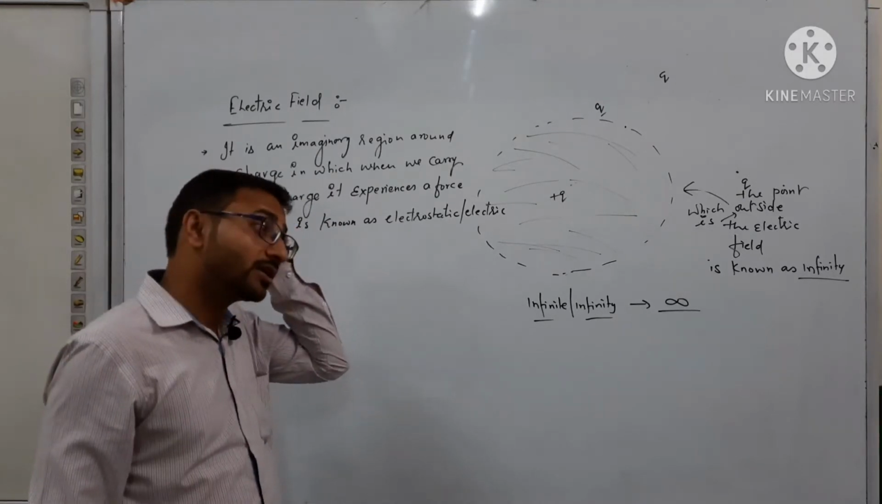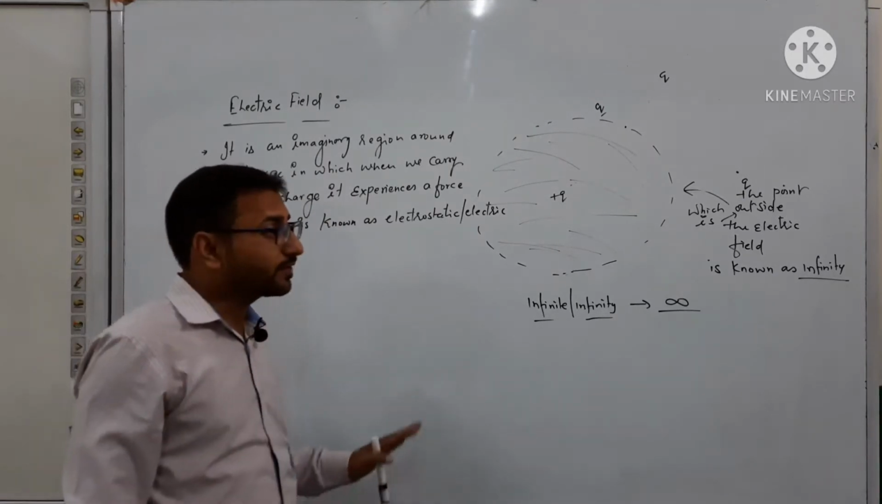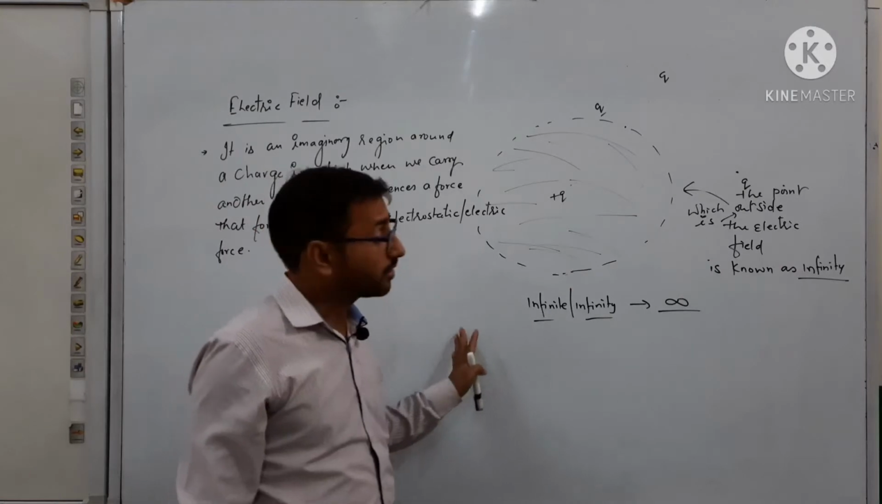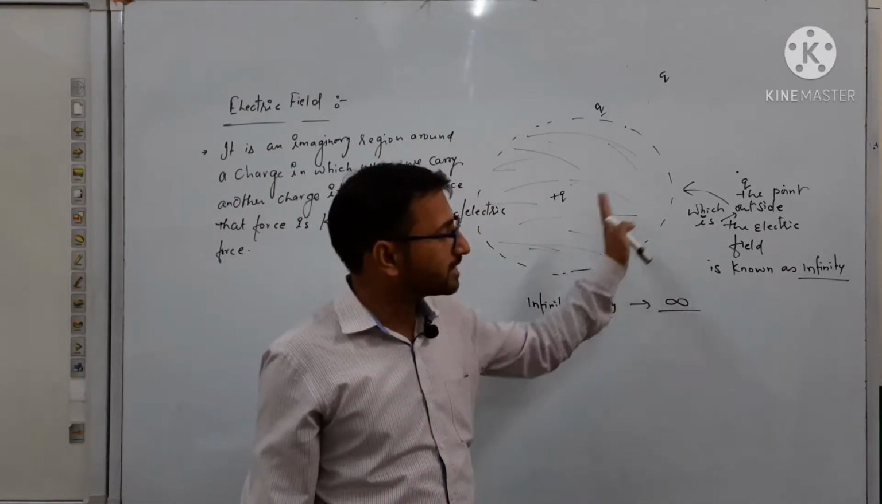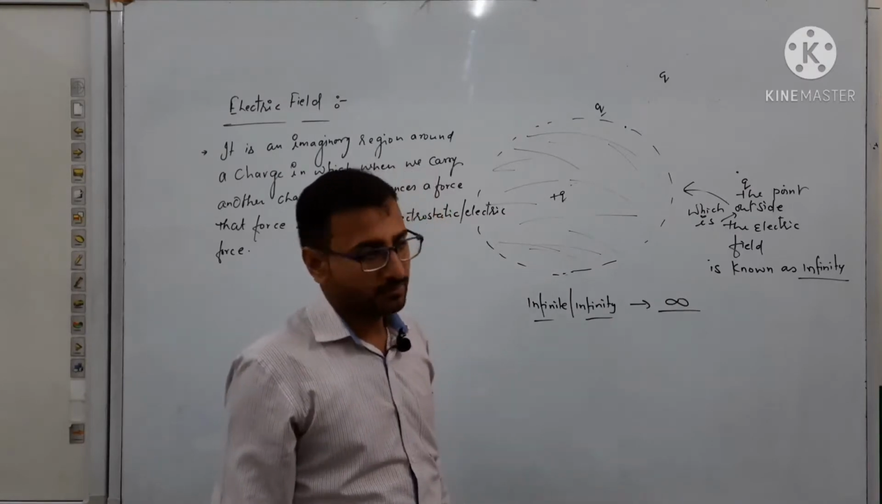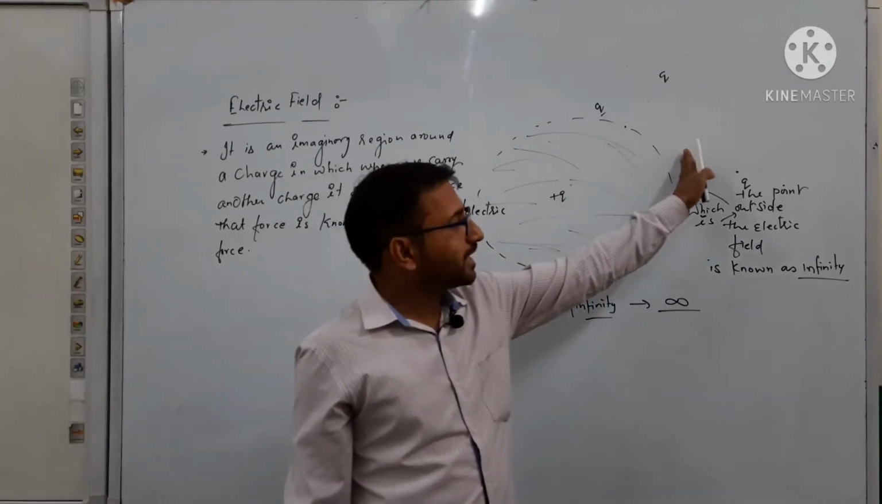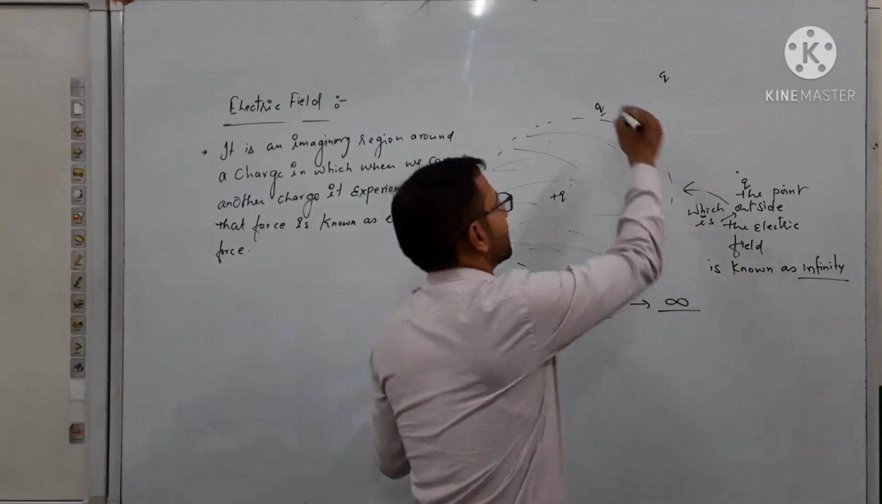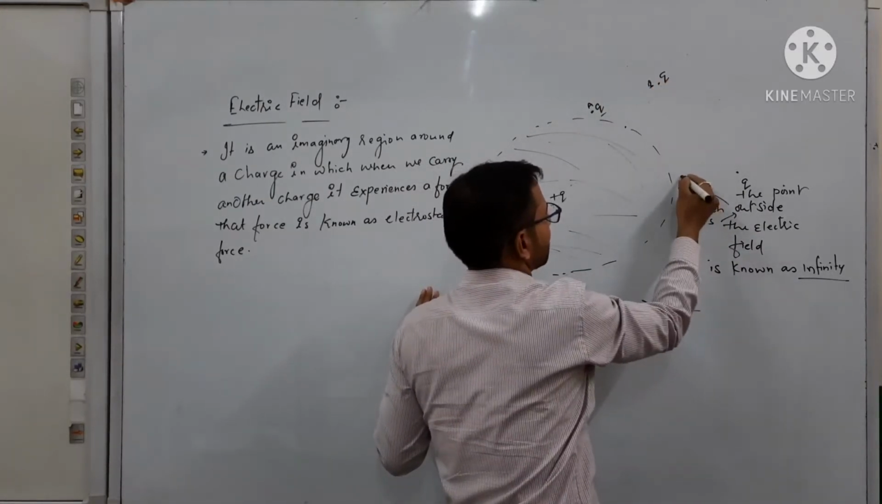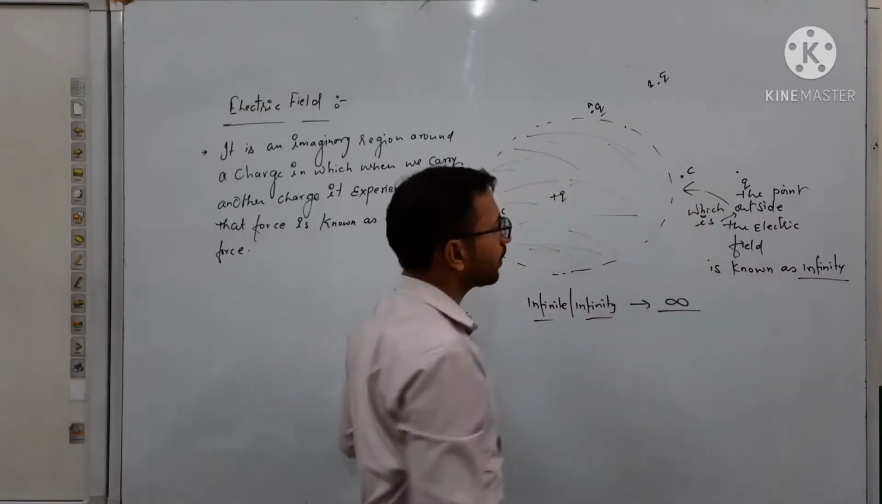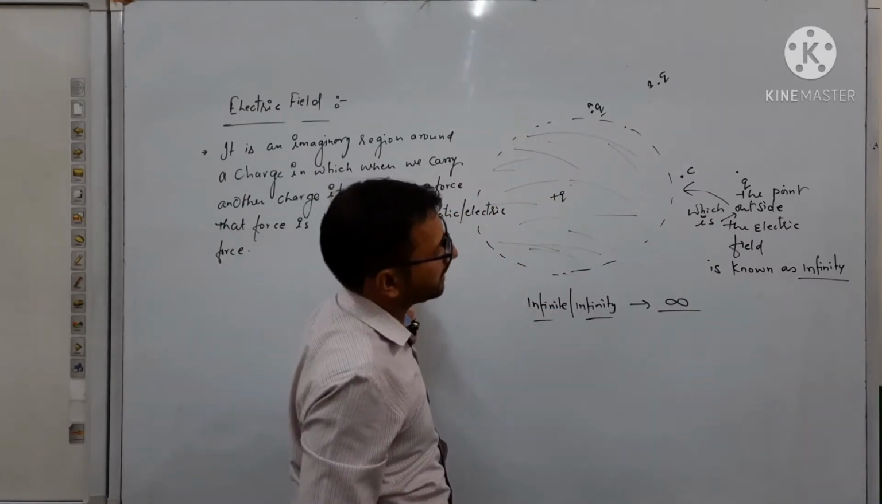But when we are talking about the electric field, an infinite point, or at infinity, means the point which is away from, or outside, the electric field. Any point which we take here, supposing this A, this B, this C, all these three points are outside the electric field.